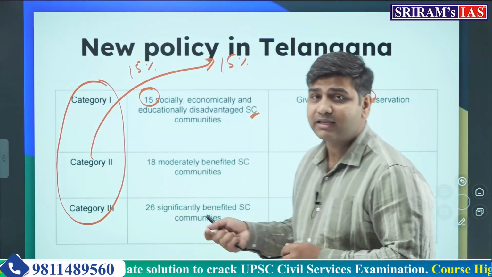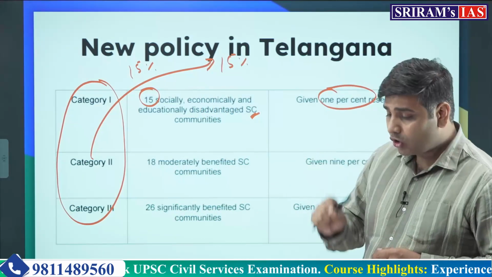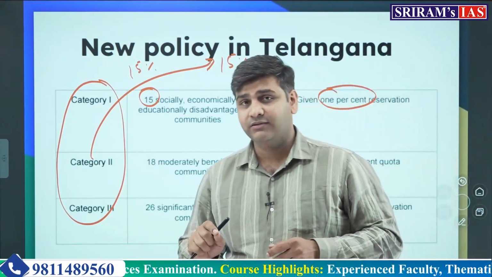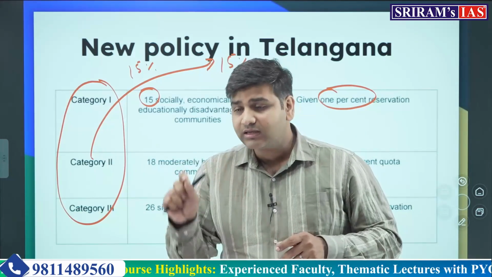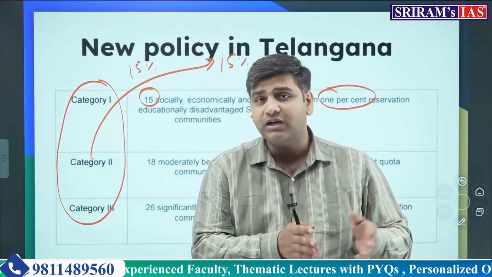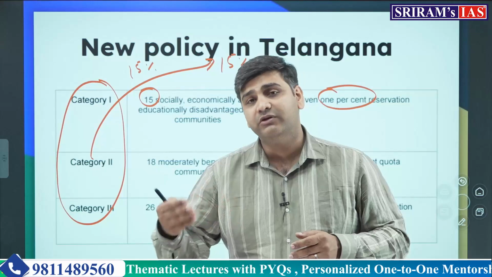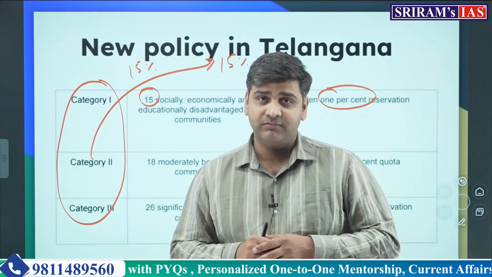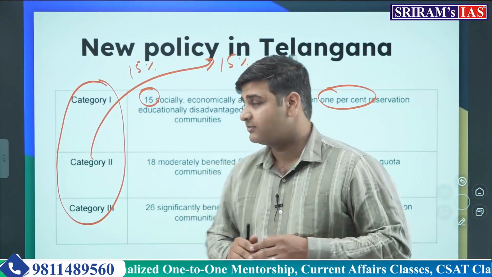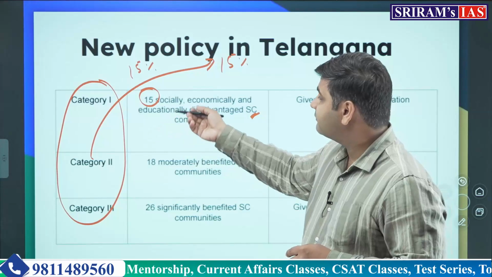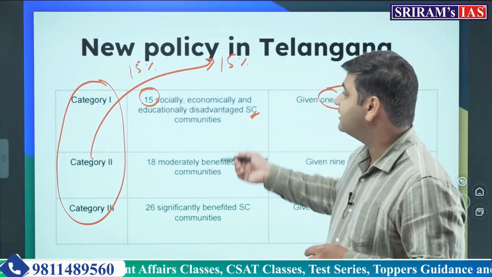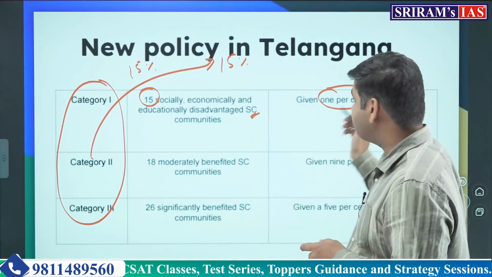But the subcategorization ensures that all the castes within the scheduled castes are going to get the benefit of reservation, because it is better targeting. Category number 1, which consists of 15 disadvantaged scheduled caste communities, will get 1%.